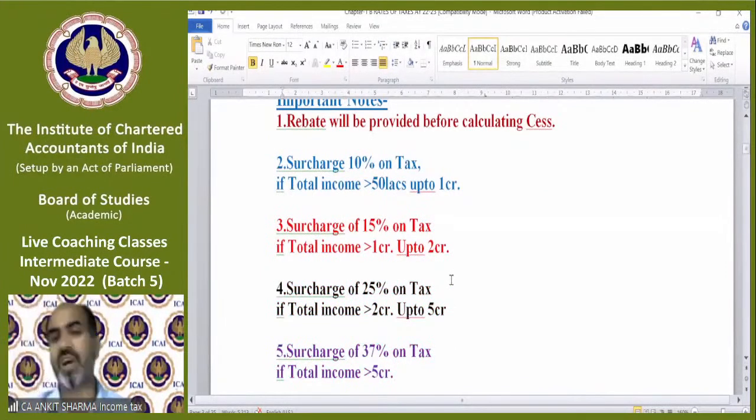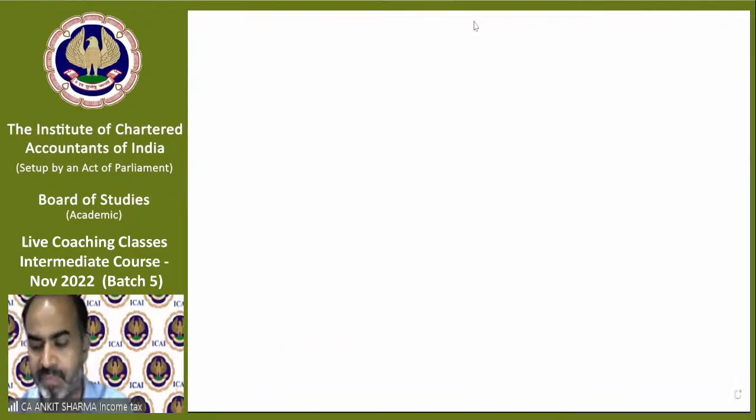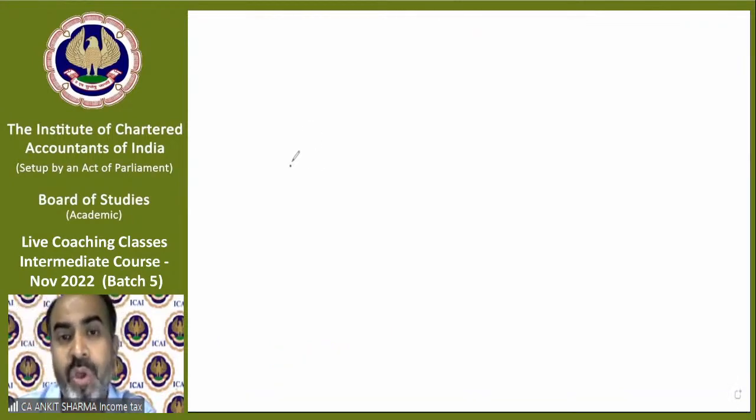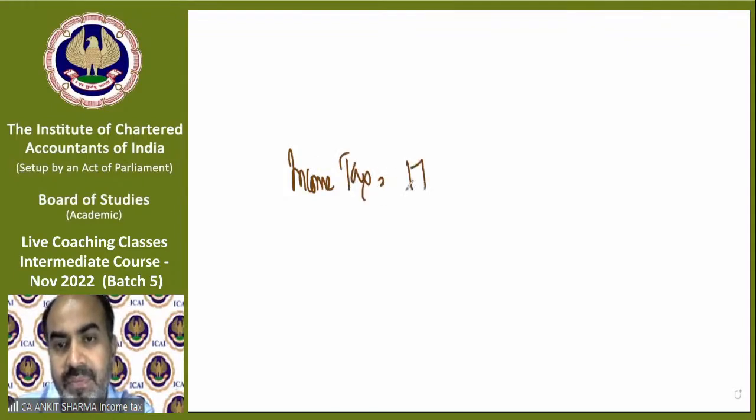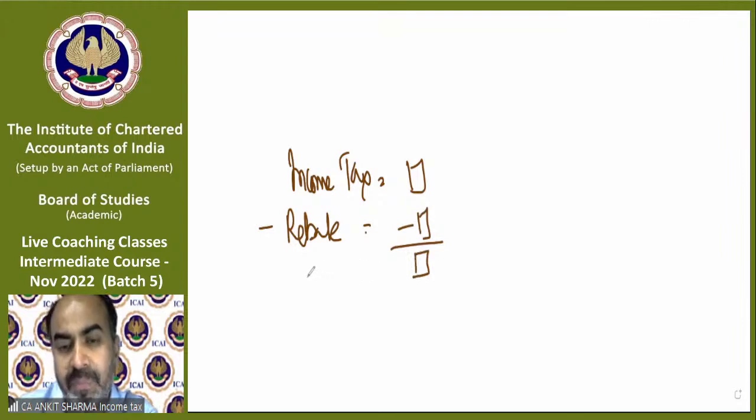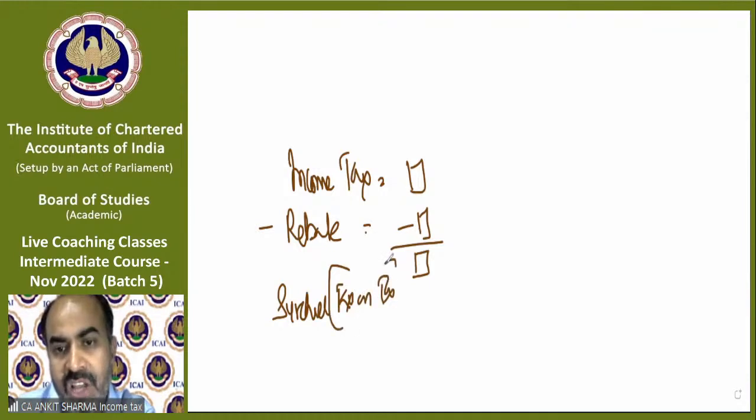Now the surcharge comes into the picture. Surcharge is called tax on tax. How is this going to be applicable? First of all, I have told you, you should calculate income tax. Then you should deduct rebate, if applicable. Whatever comes, surcharge will be applicable on this value. That is called tax on tax. So surcharge will not be applicable on your income. Surcharge will be applicable on your tax.